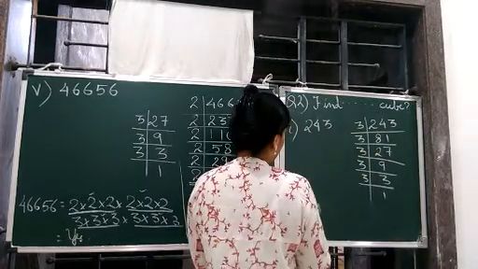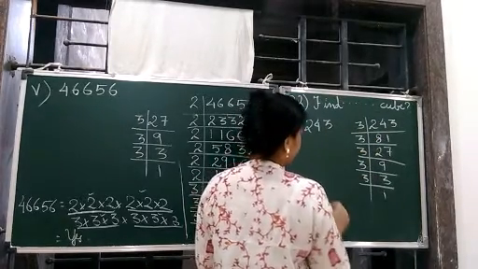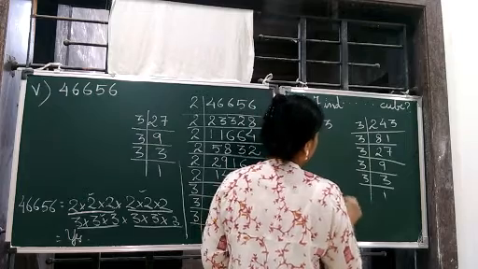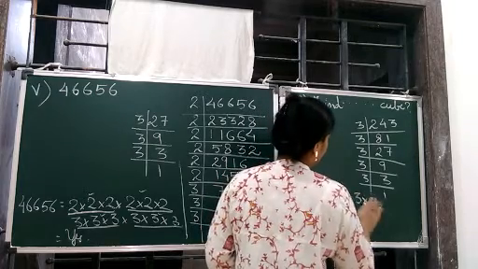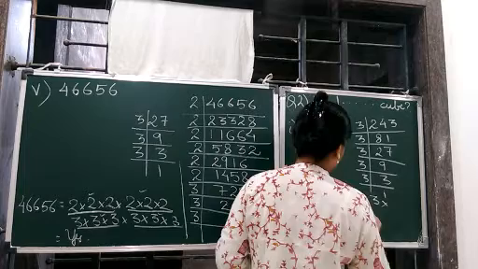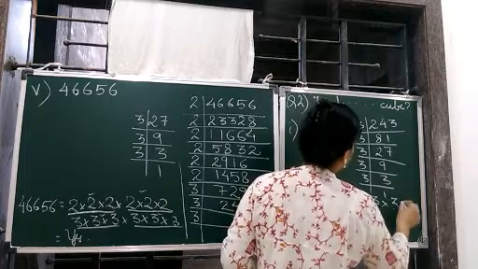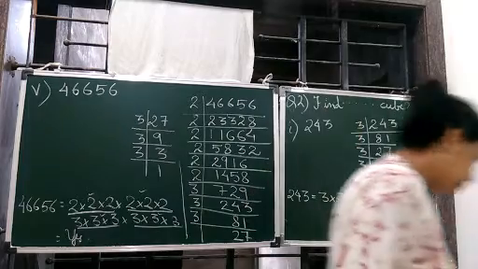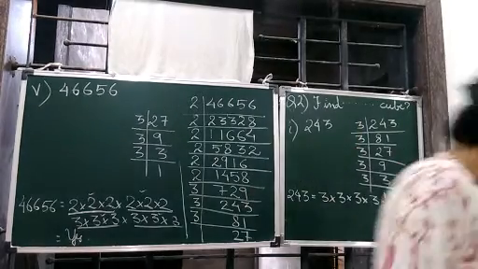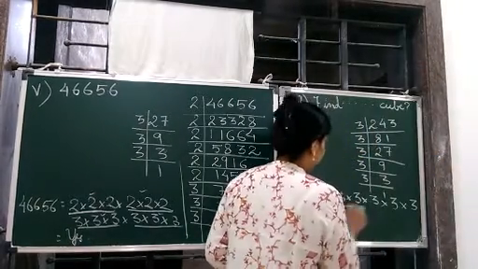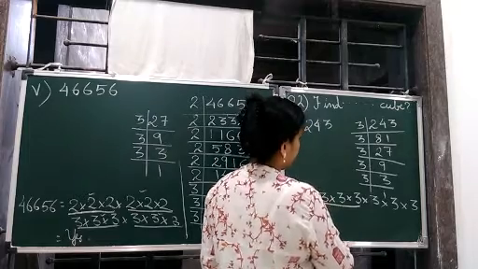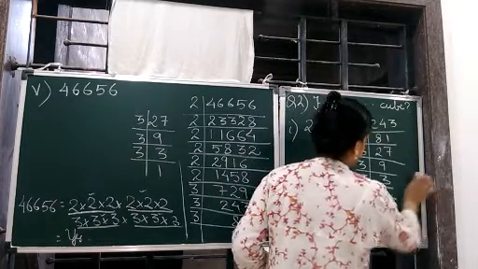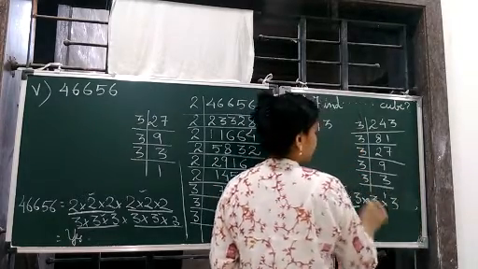So 243 is equal to 3 into 3 into 3 into 3 into 3. Now let's pair out. This is a pair. Okay, this is a pair, but this doesn't have a pair.